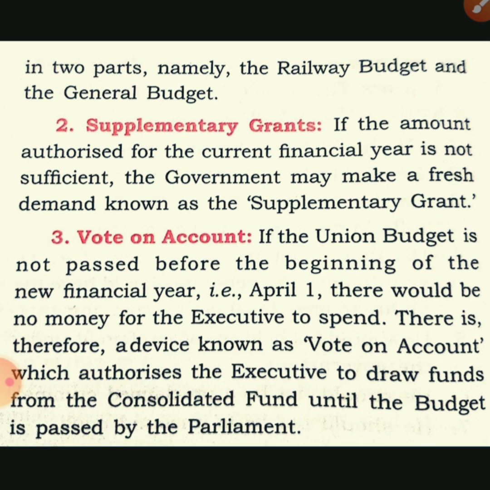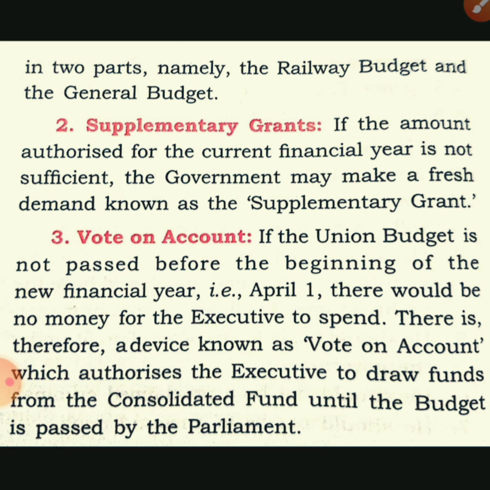supplementary grant. So once again I want to make it clear: suppose the budget is passed in the house, and that is near about 1000 crore rupees, but that 1000 crore rupees is not sufficient till the end of the financial session. So what will happen? Parliament can go for supplementary grants to fulfill the need of the government tasks provided for the financial year.